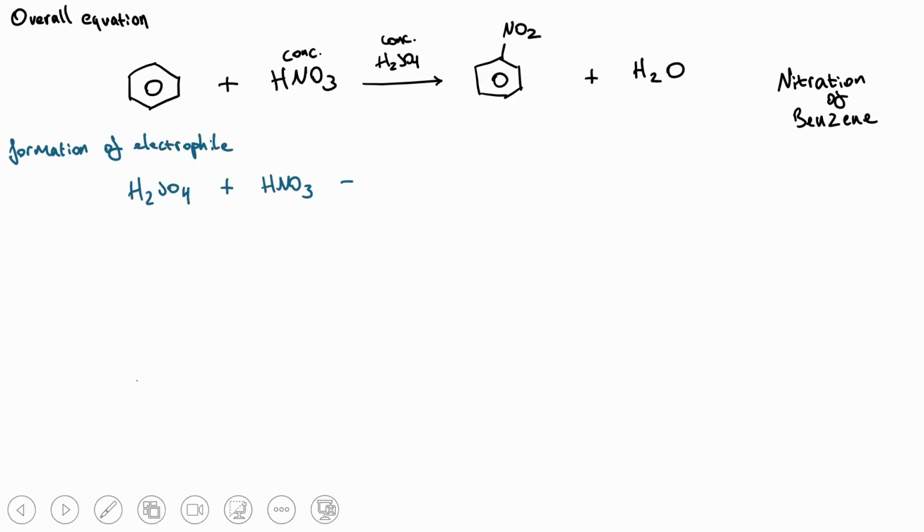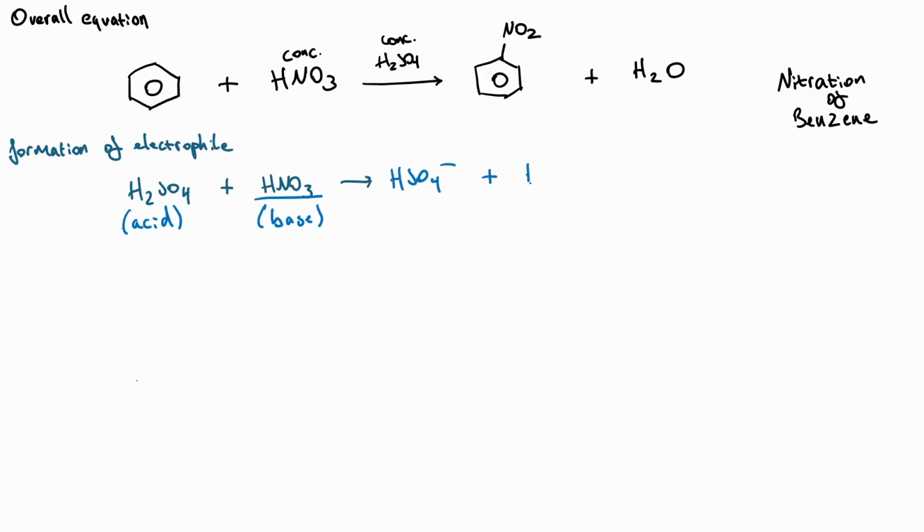When we react sulfuric acid with nitric acid, this nitric acid is going to be acting as a base, and the sulfuric acid is going to act as the acid. That's because sulfuric acid is a stronger acid than nitric acid. So sulfuric acid donates H+ to HNO3 and forms hydrogen sulfate. And then we're also going to form nitrooxonium. And this nitrooxonium is incredibly unstable, and it will pretty much immediately break down into water and the nitronium ion, which will be our electrophile for our reaction mechanism.